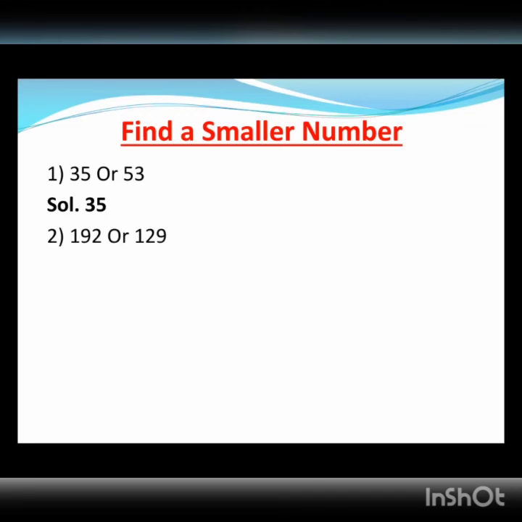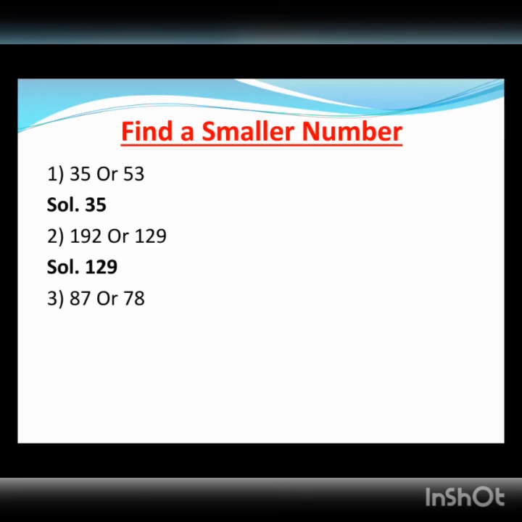Second one, 192 और 129. Here we have 1 as a first digit in both the numbers. So what we do now? Yes, good. We will compare second digit, and second digit of 192 is 9 and second digit of 129 is 2. So as 2 is smaller than 9, we can say 129 is a smaller number.